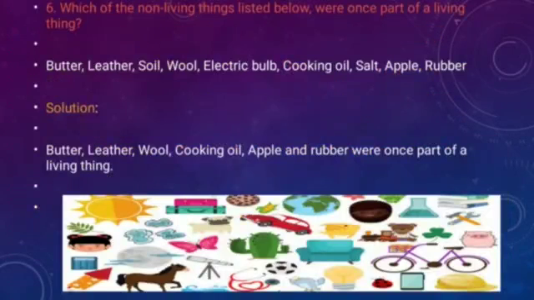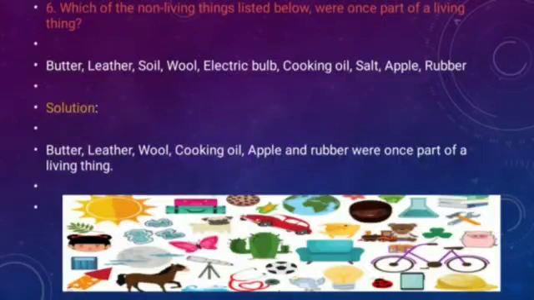Question number 6 is, which of the non-living things listed below were once part of living things? These things are non-living now, but earlier they were part of a living thing. So first is butter.